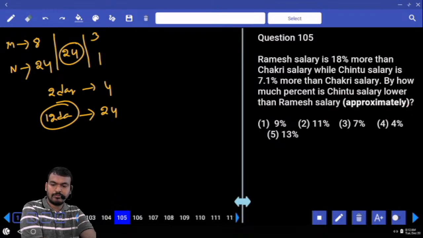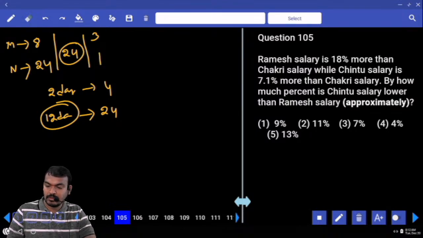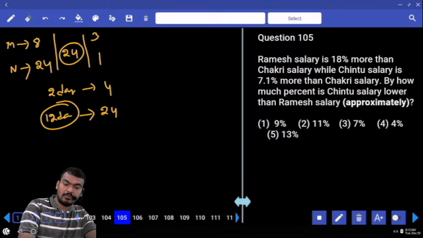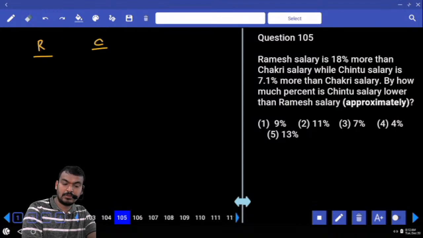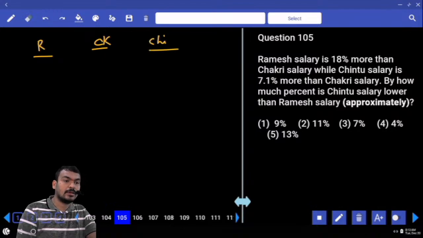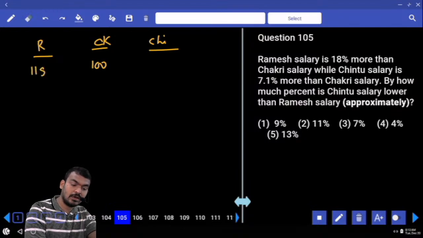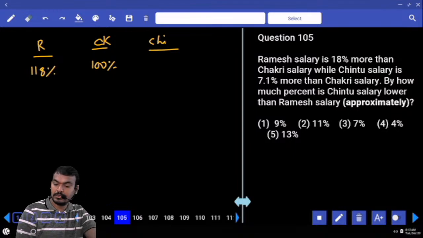Next, question number 105. Ramesh's salary is 18% more than which one? Chakri's salary. While Chintu's salary is 7.1% more than which one? Chakri's salary. Okay. Ramesh depends on which one? Chakri. Next, Chintu depends on Chakri. Suppose Chakri's value is 100%. Then Ramesh is 118. Next, Chintu. Chintu is 7.1% more than Chakri. Then Chintu is 107.1%.